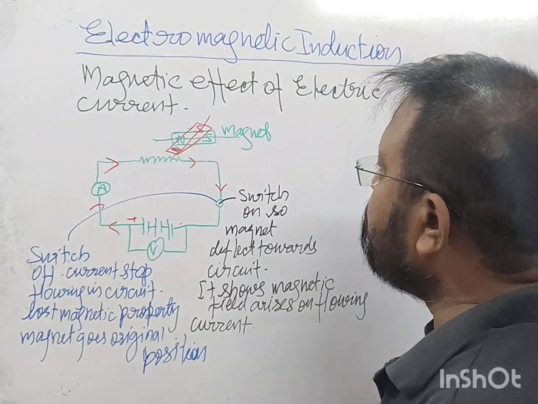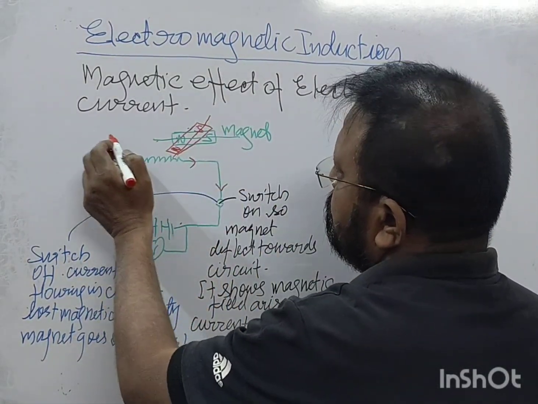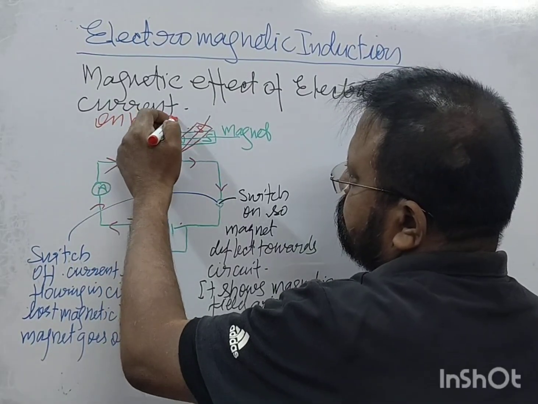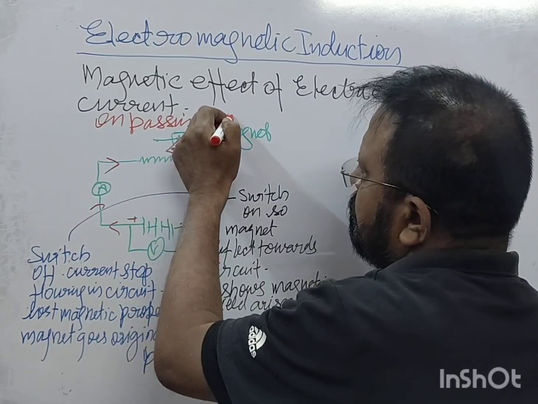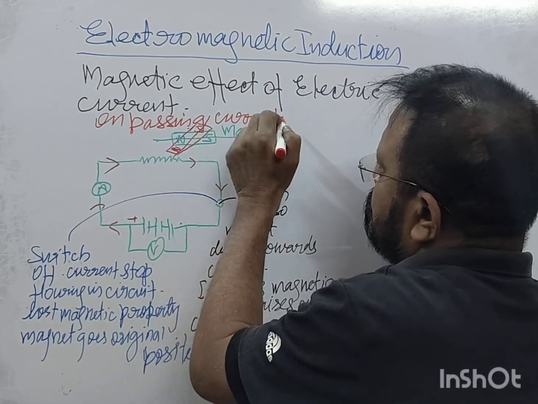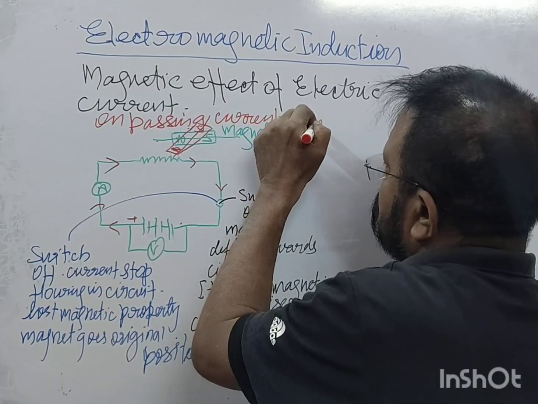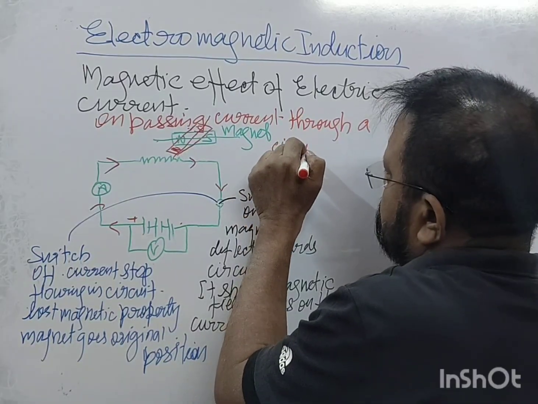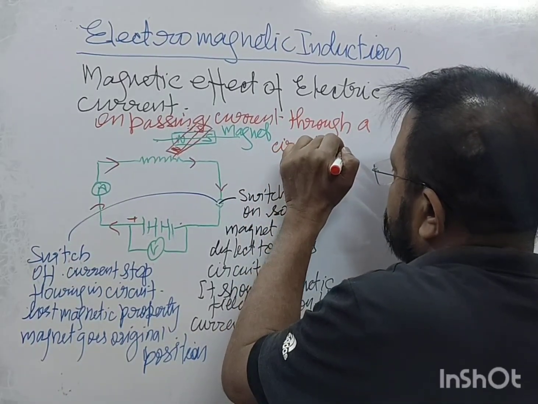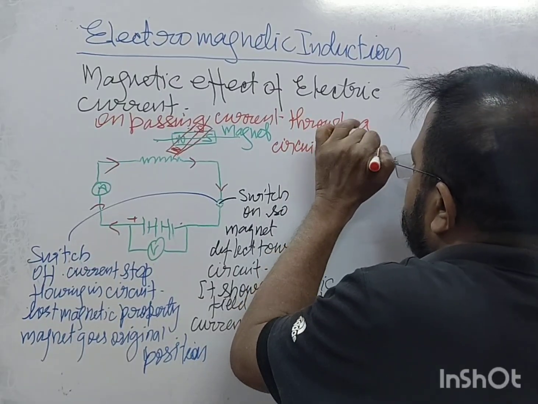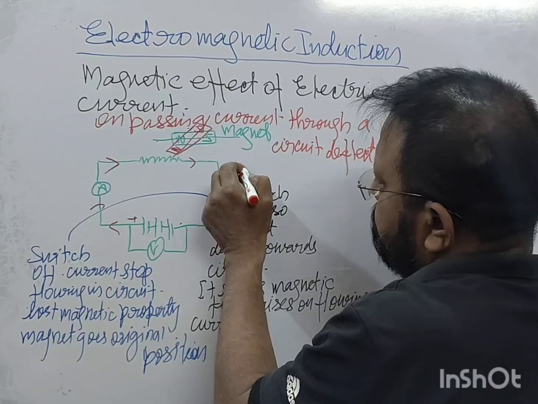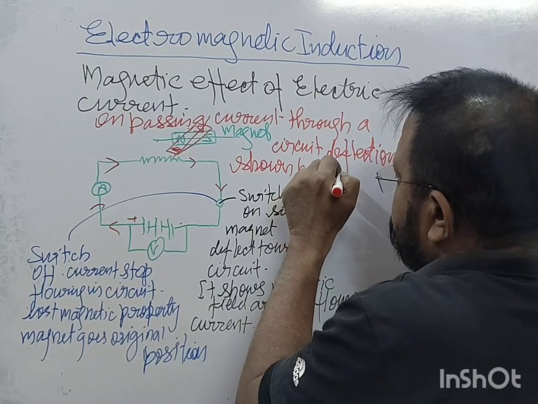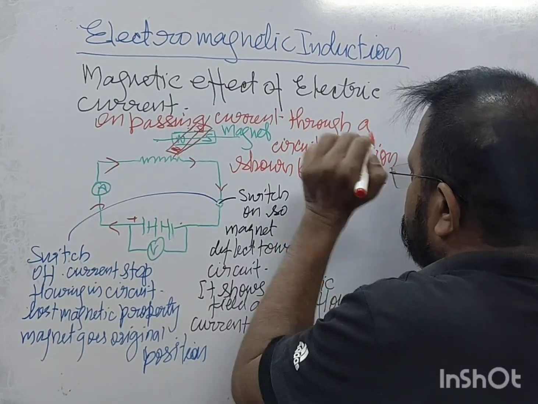On passing current through a circuit, deflection is shown by the magnet, right?